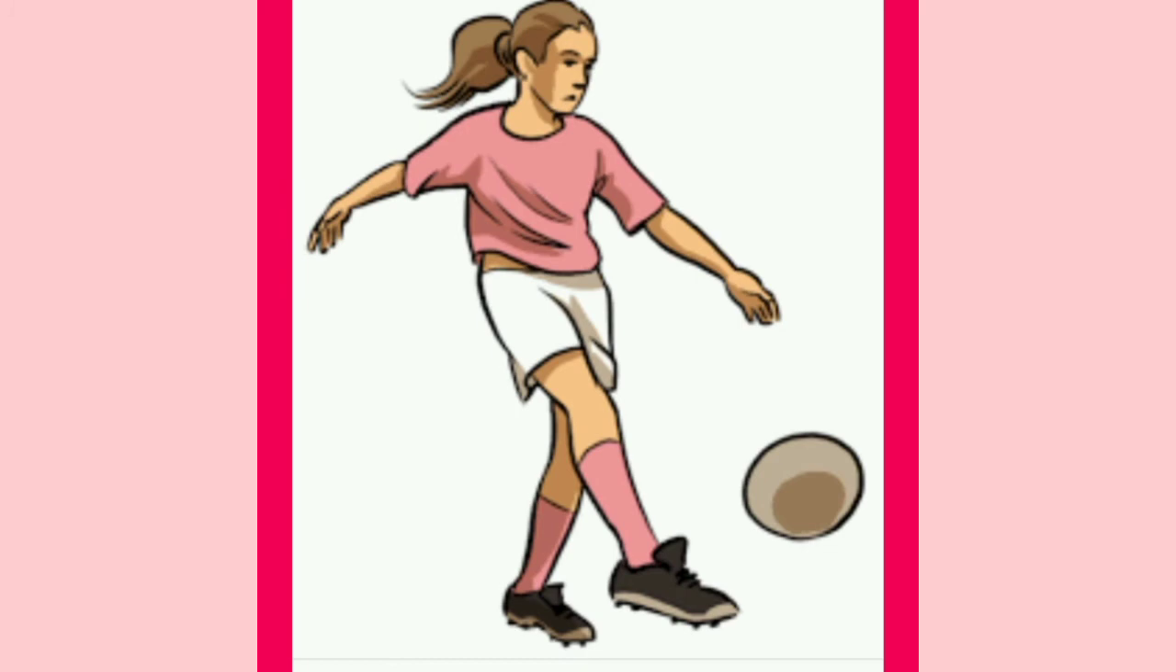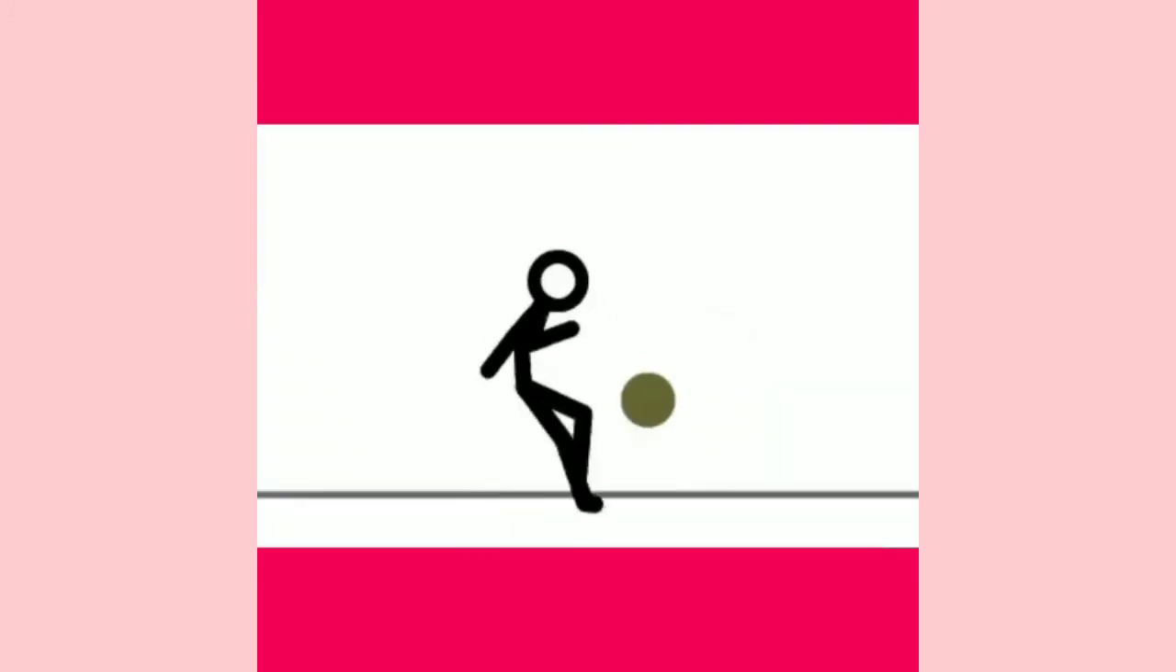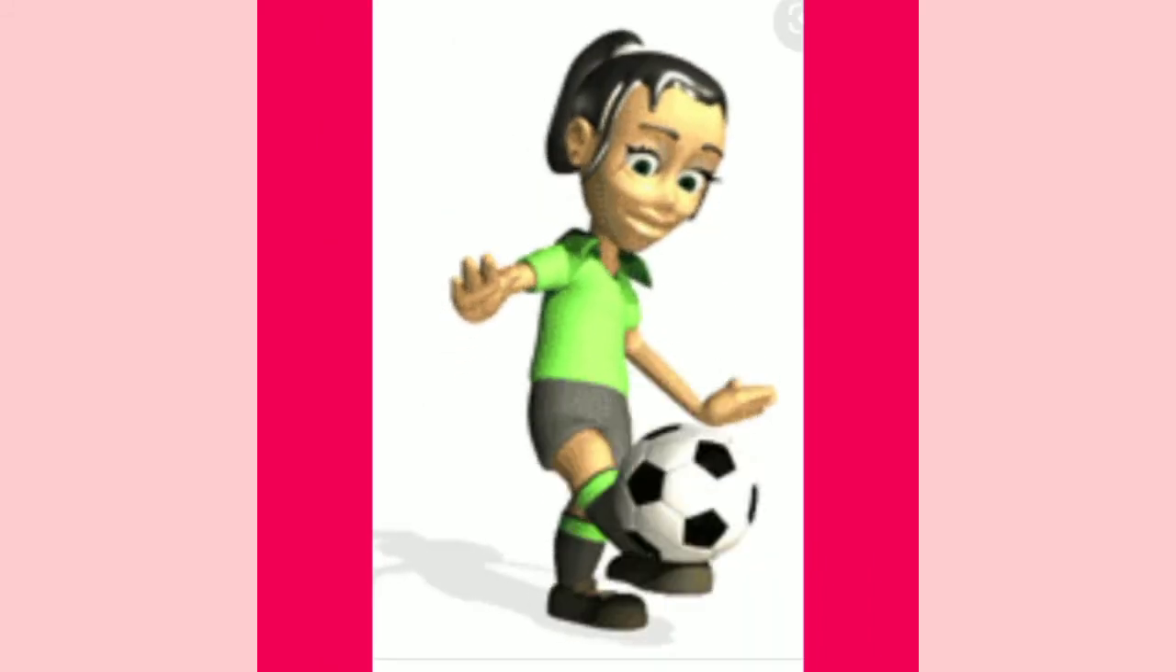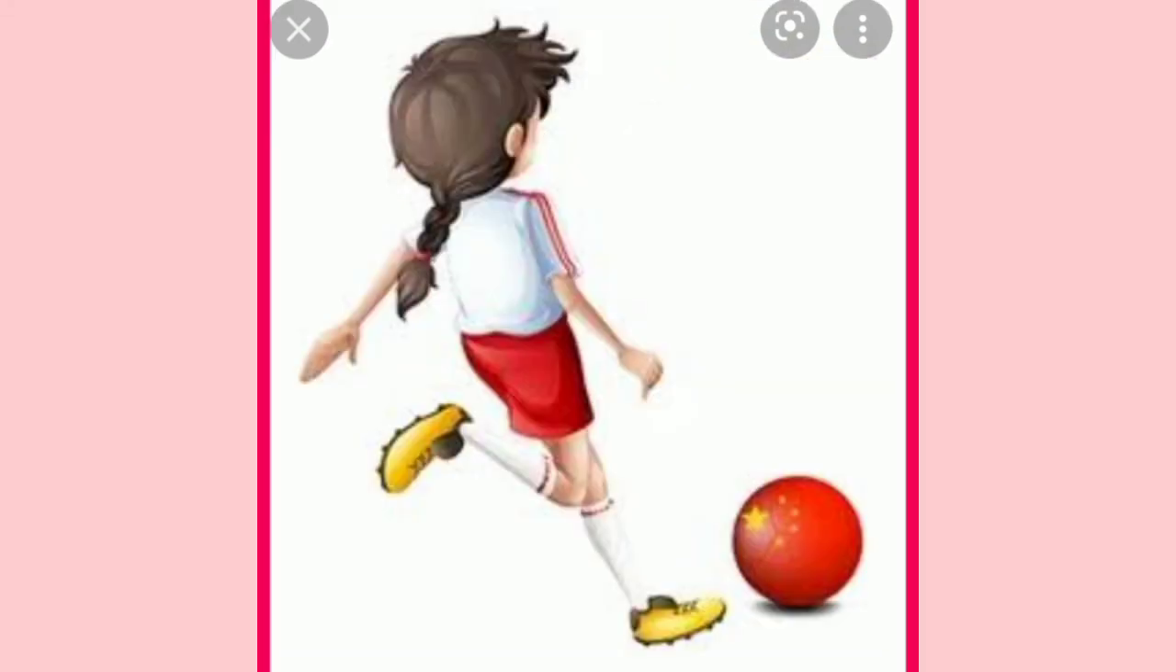Third example: kicking a ball. When we kick a ball, we apply some force on it and in a specific direction. If the applied force is more, the distance covered by the ball will be more, and if the applied force is less, the distance covered by the ball will be less.